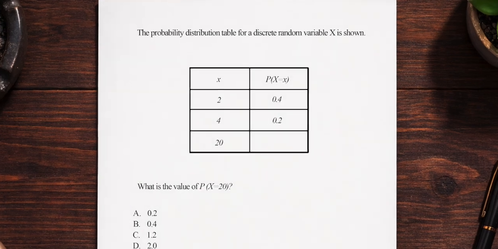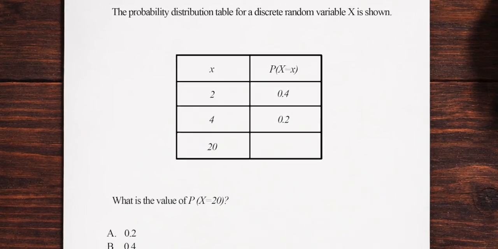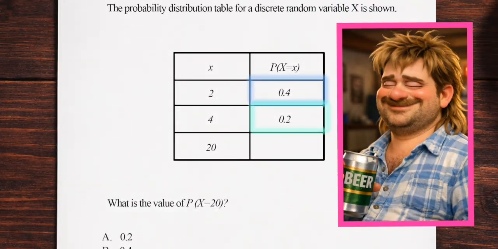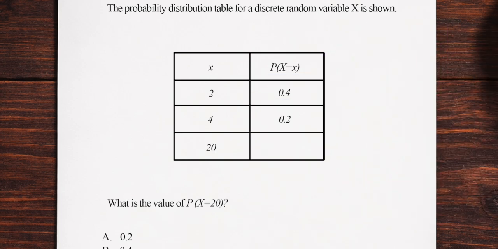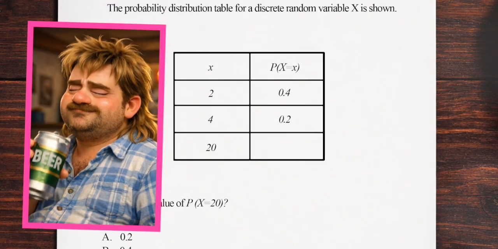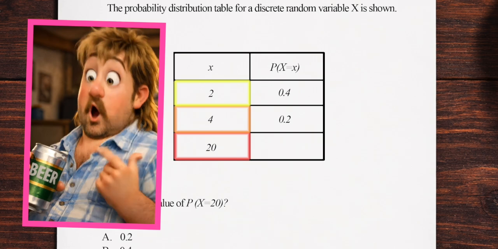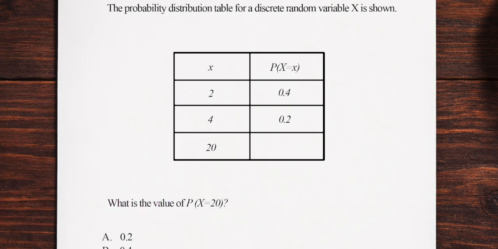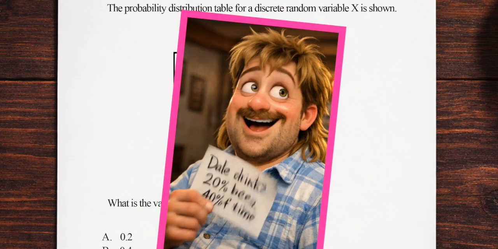Well, first, we know that the range of probabilities, or the right side of the table, must be equal to 1. Why? Because it represents 100% certainty that one of the possible scenarios, or outcomes, better known as the left-hand side of the table, absolutely must occur. So, knowing this principle, what is the unknown figure that would bring the range of possibilities to exactly 1? What's that? Hot damn, that's right. The answer is 0.4. Dale drinks 20 beers 40% of the time.